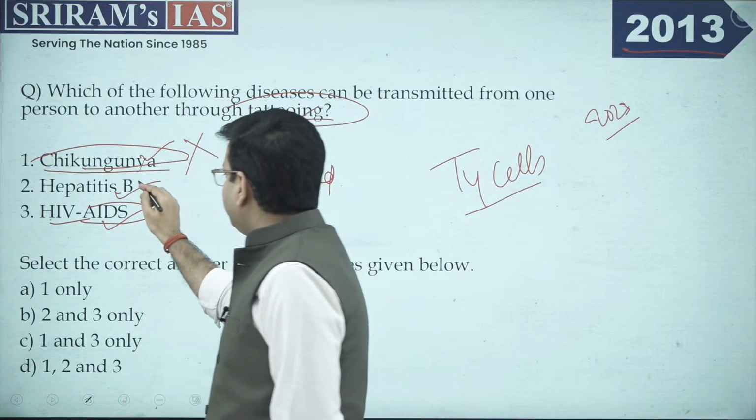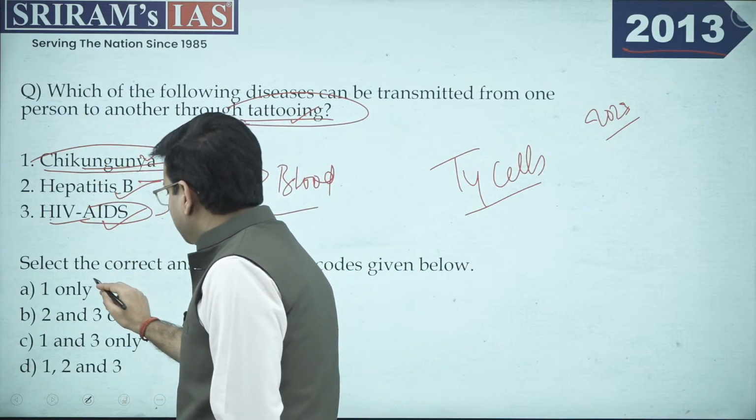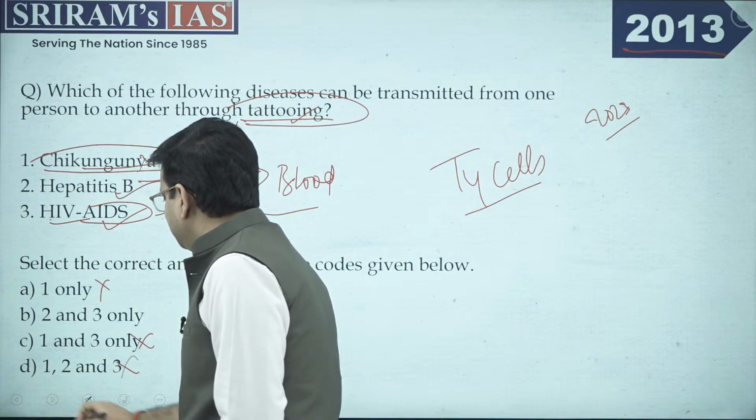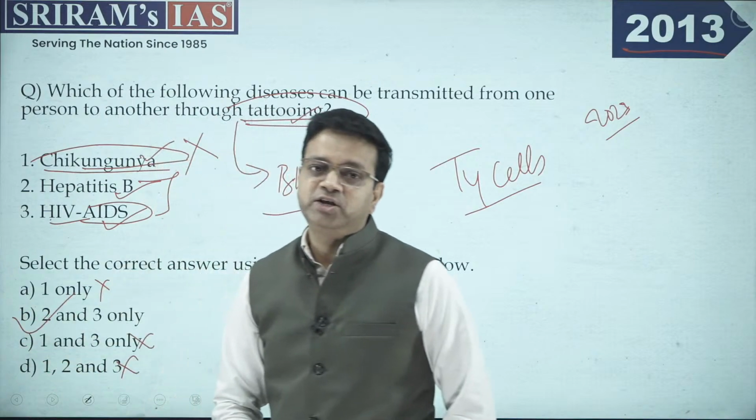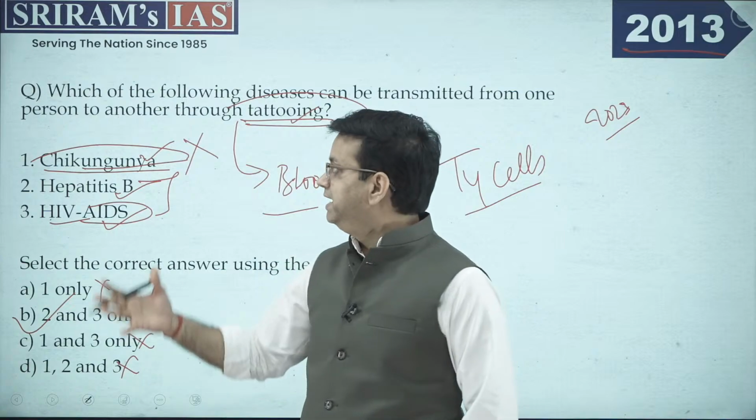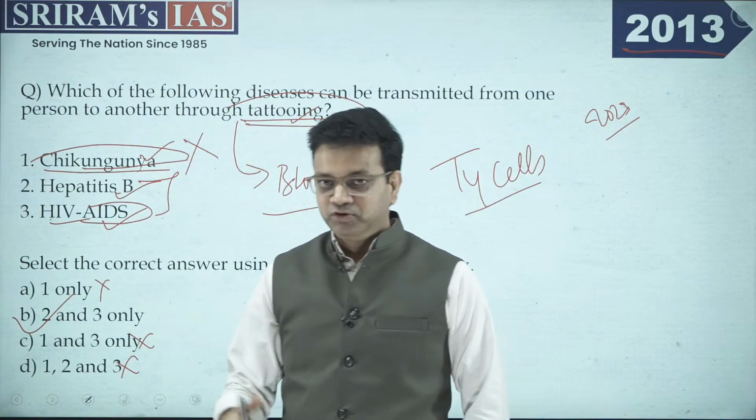So these two are absolutely correct. The first is not the correct option. If you use the elimination method also, you land on the correct option, that is B, right? It was again a cakewalk for this particular year.